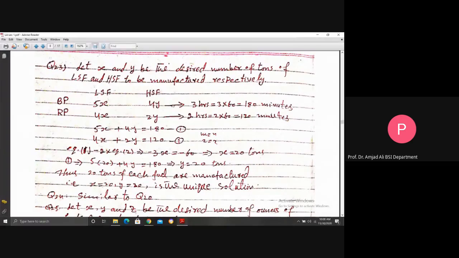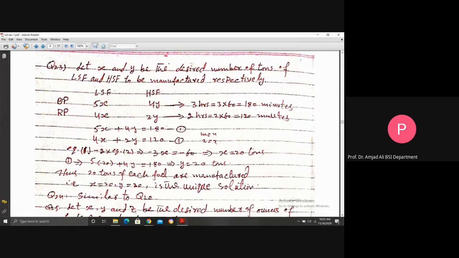So this is the tabular form of the information. You see, NA, 5x, 4y, 4x, 2y, all these are the number of minutes. In these entries, for example, what does 5x mean? X is actually the number of tons of low sulfur fuel to be produced daily. But 5x here means the total time in minutes required for low sulfur fuel of X tons in